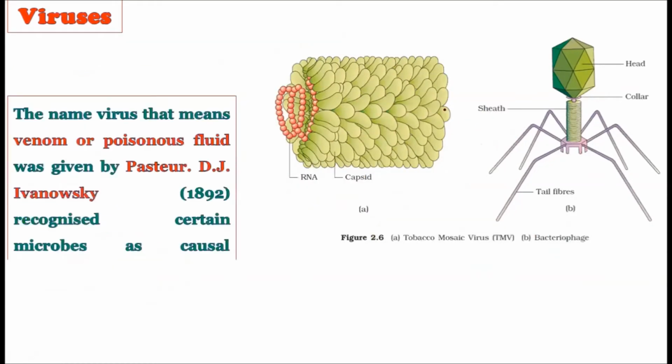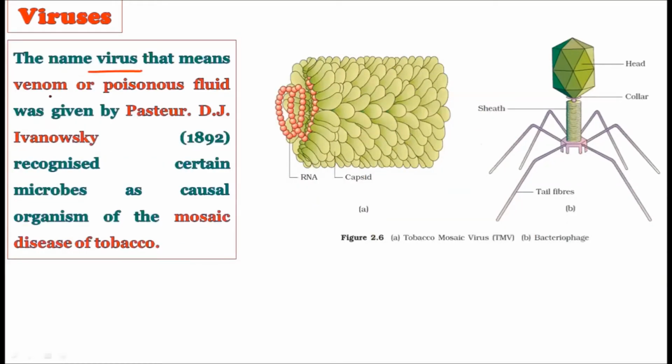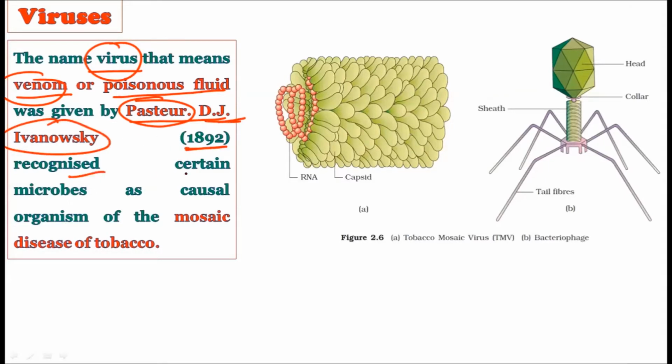Now see, the name virus means venom. This word literally means venom or poisonous fluid. This name was given by Pasteur. D. J. Ivanovsky, remember the name, in 1892 recognized that certain microbes are the causal organism for the mosaic disease of tobacco, that is tobacco mosaic disease. Now, how the virus got discovered, this is all about the history of viruses. The word virus literally means venom or poison.